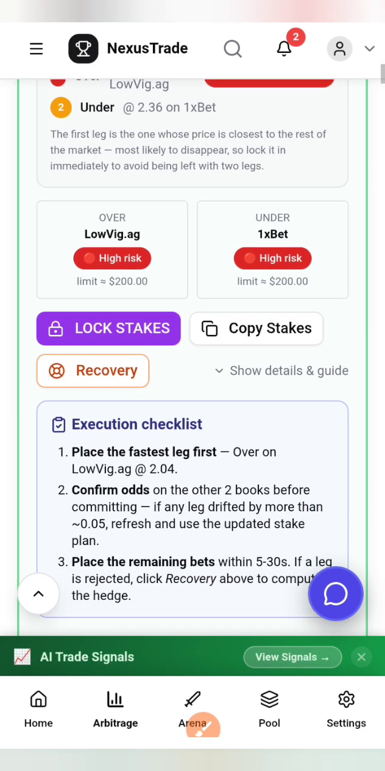So it's going to tell you the limit of these platforms. That's why he said high risk. Okay. So you are going to make sure that you don't exceed the 200 limit deposit on this platform. The only deposit you can do here is 200 USDT, and the 1xbet is also $200. Okay, so you don't exceed it.